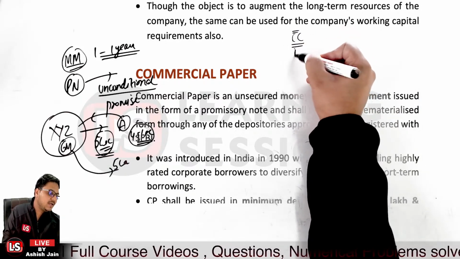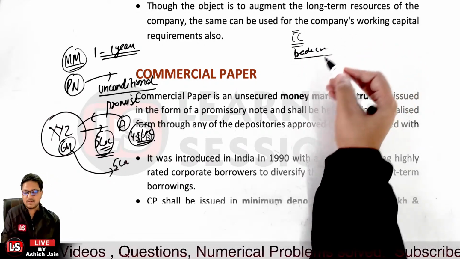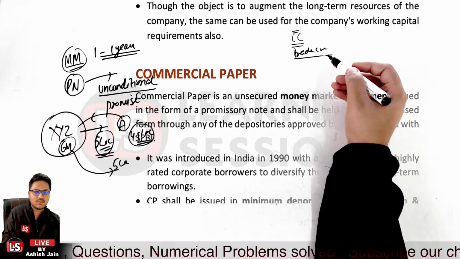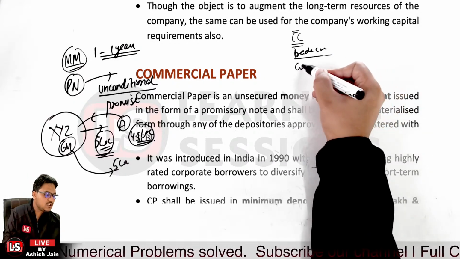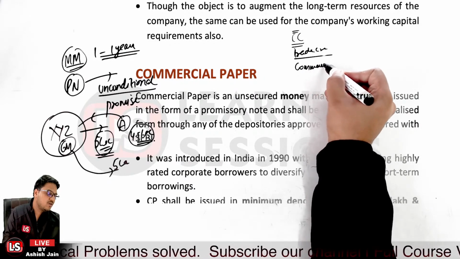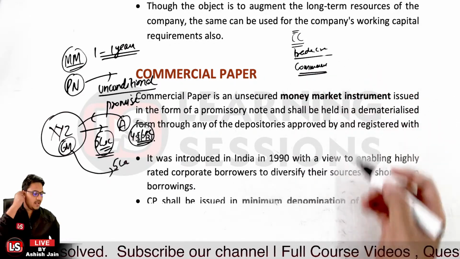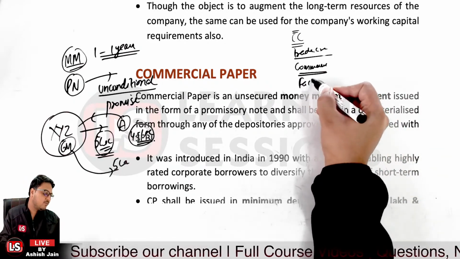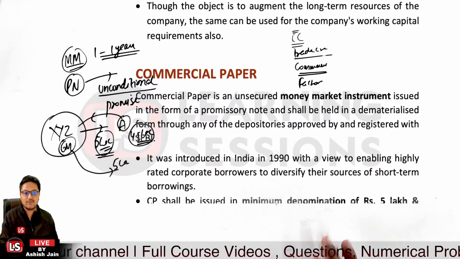They can get trade credit, inter-corporate deposits, and public deposits. Also they can get funds through commercial papers, and by way of factoring and forfeiting. So these are the different sources which are available.